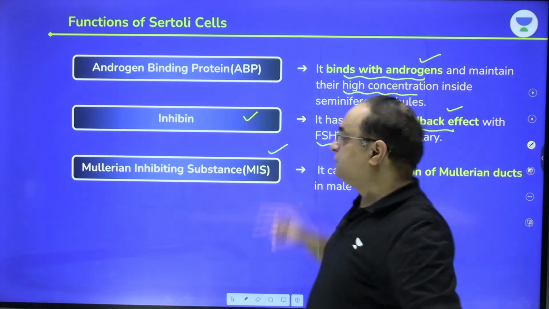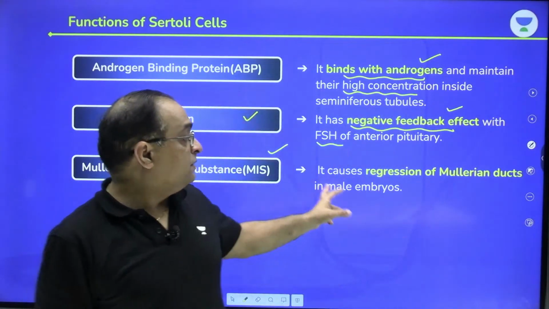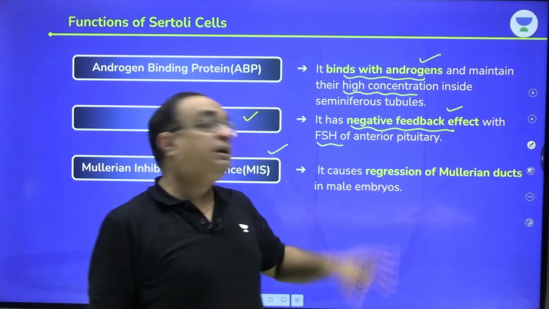Mullerian inhibiting substance, what does it do? It causes regression of Mullerian ducts in the male embryo.